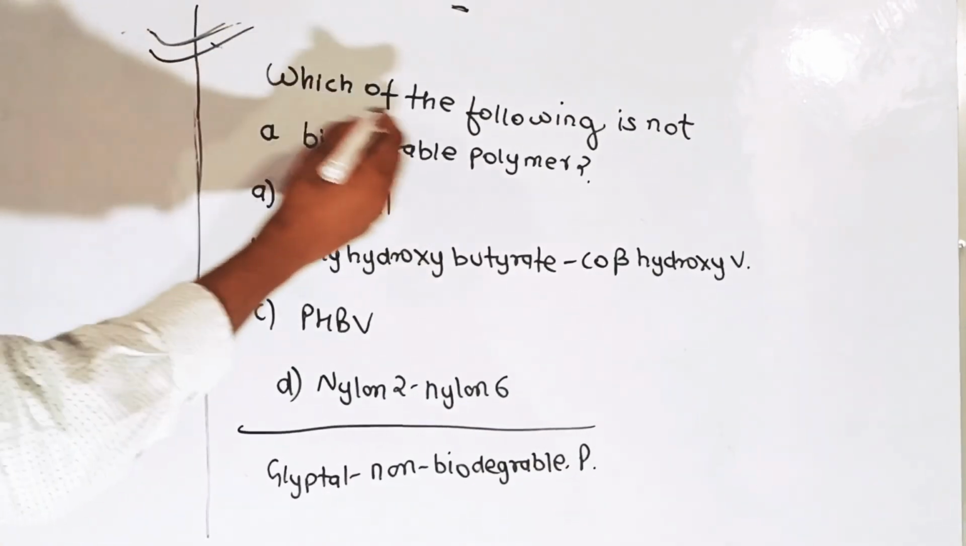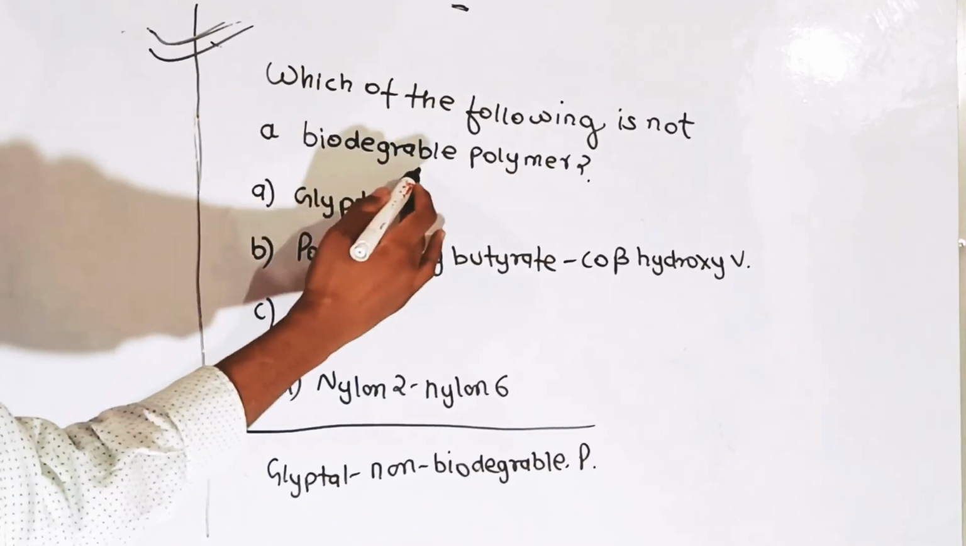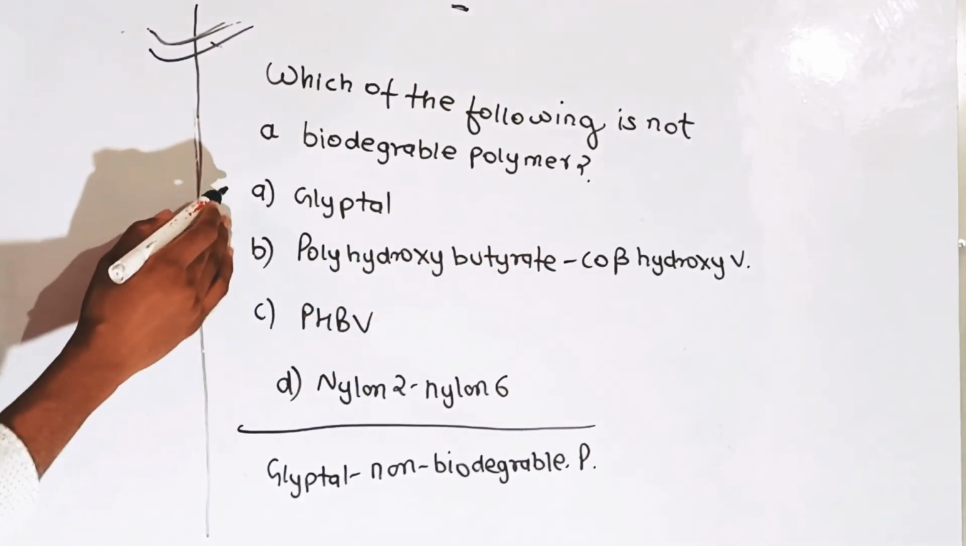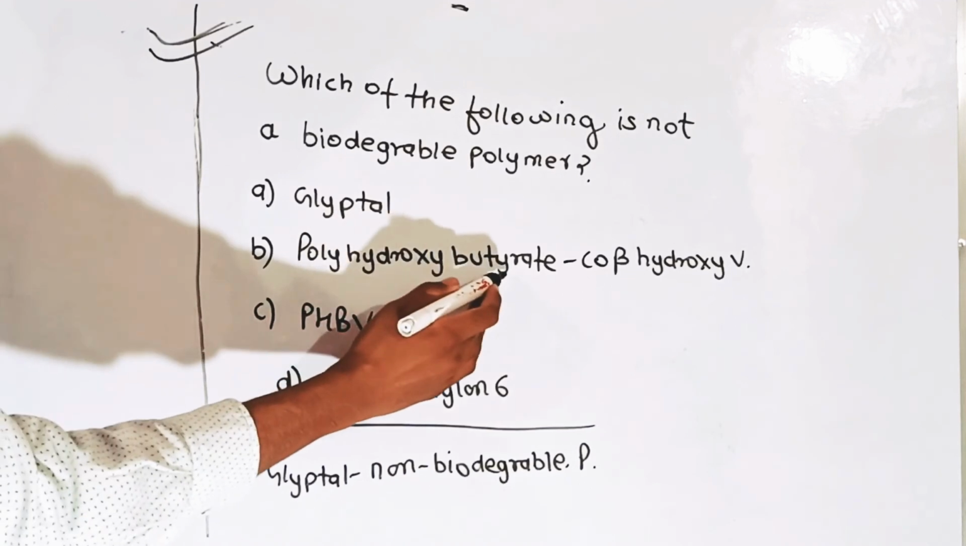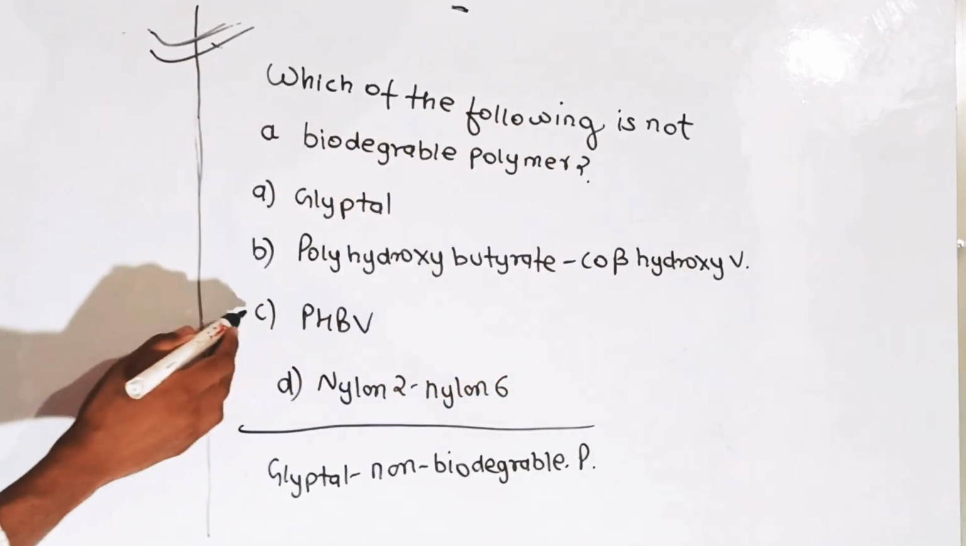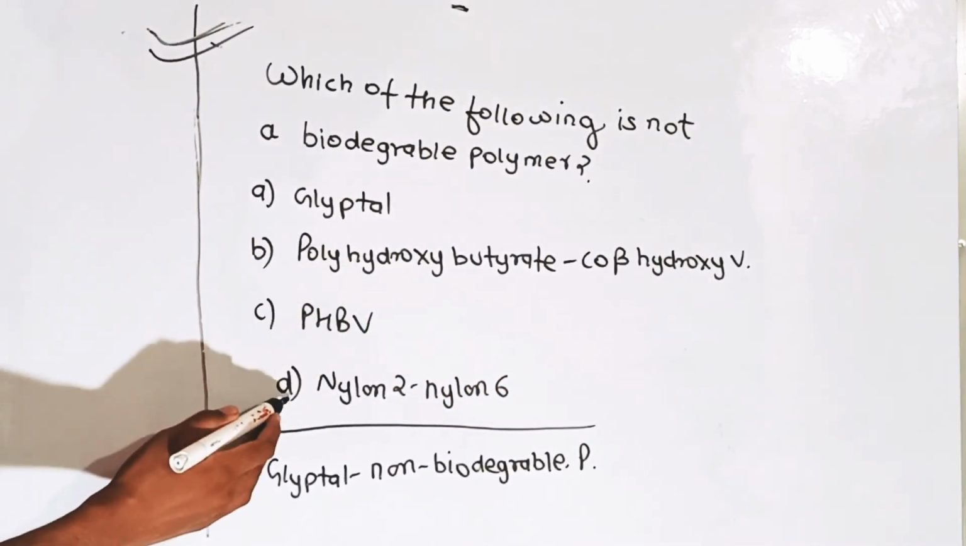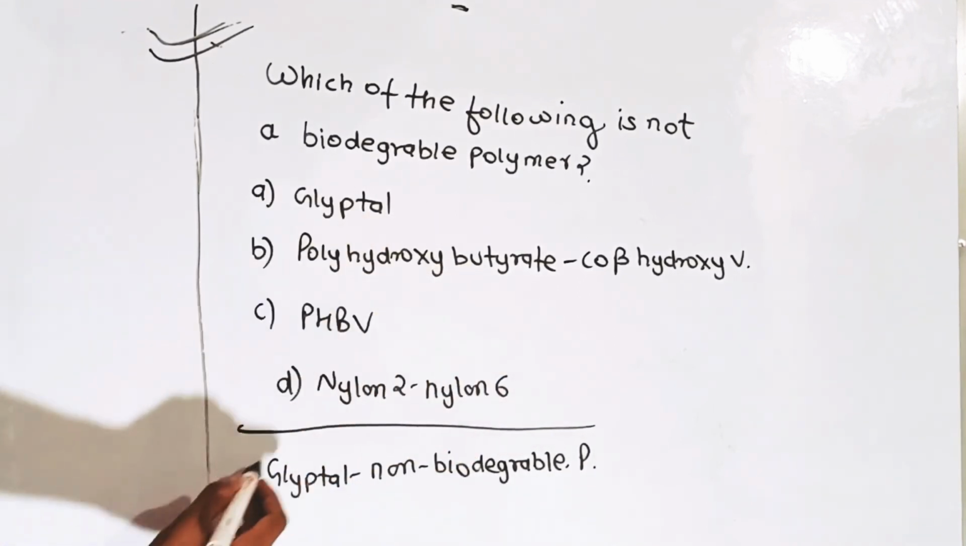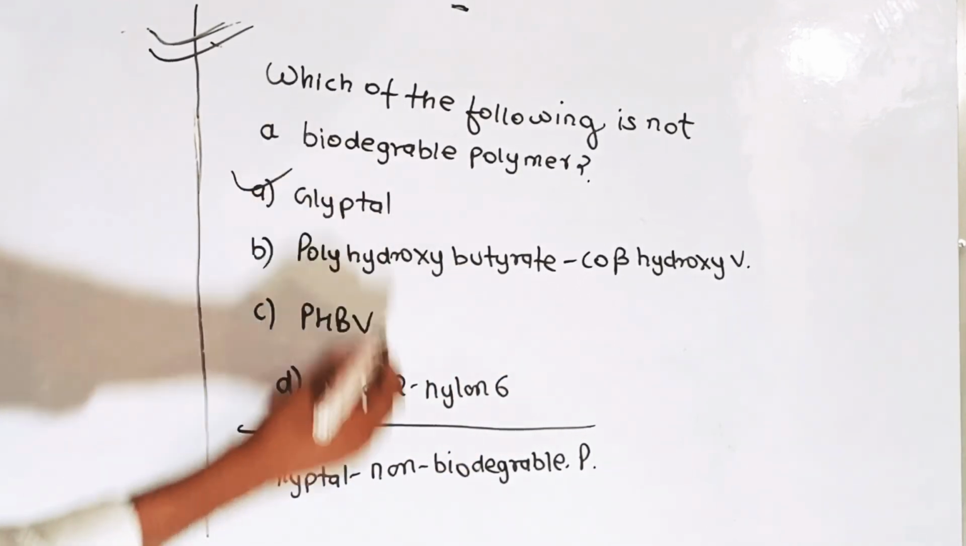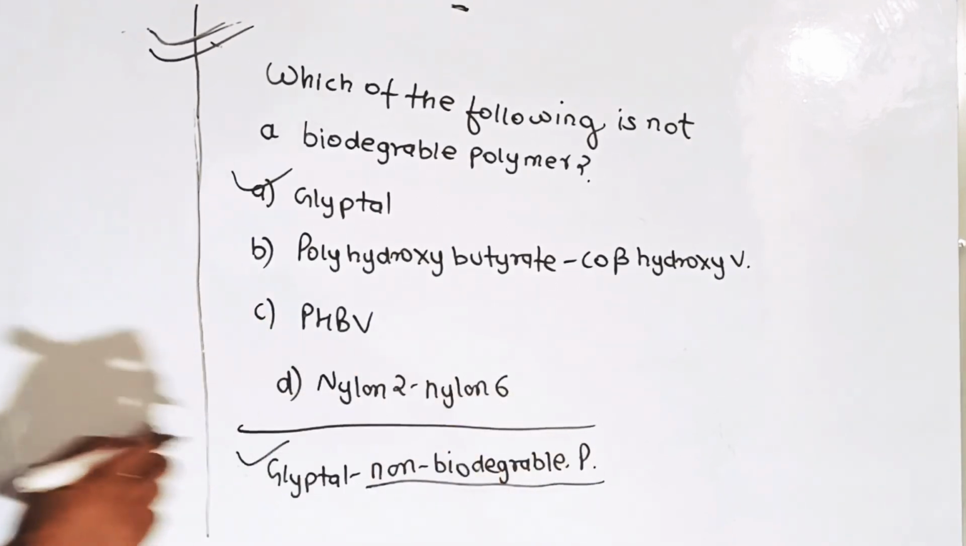Which of the following is not a biodegradable polymer? First option is Glyptal, second is poly-beta-hydroxybutyrate-co-beta-hydroxyvalerate, third is PHBV, and fourth is nylon 2-nylon 6. The correct answer is Glyptal, that is first, which is a non-biodegradable polymer.